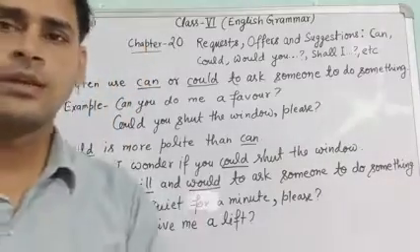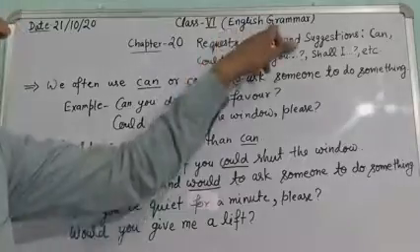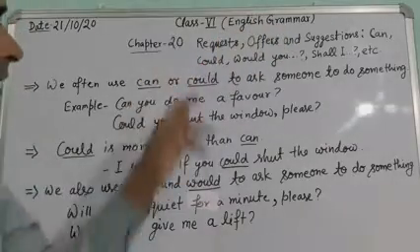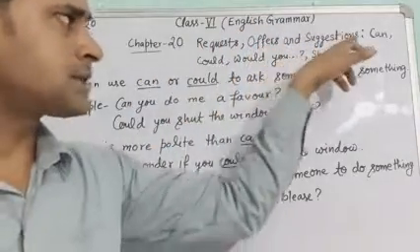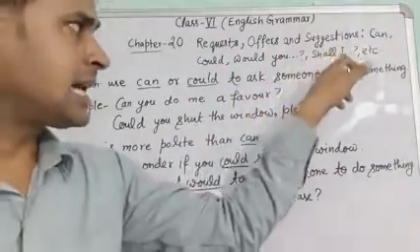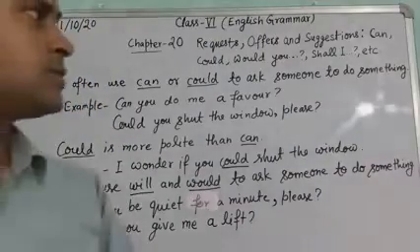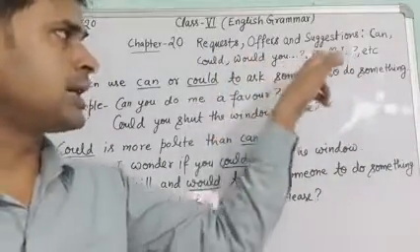Hello students, today I will teach you class 6th English grammar chapter number 20: requests, offers and suggestions. Can, could, would you, shall I, etc. So today we will understand the use of can, could, would you and shall I.